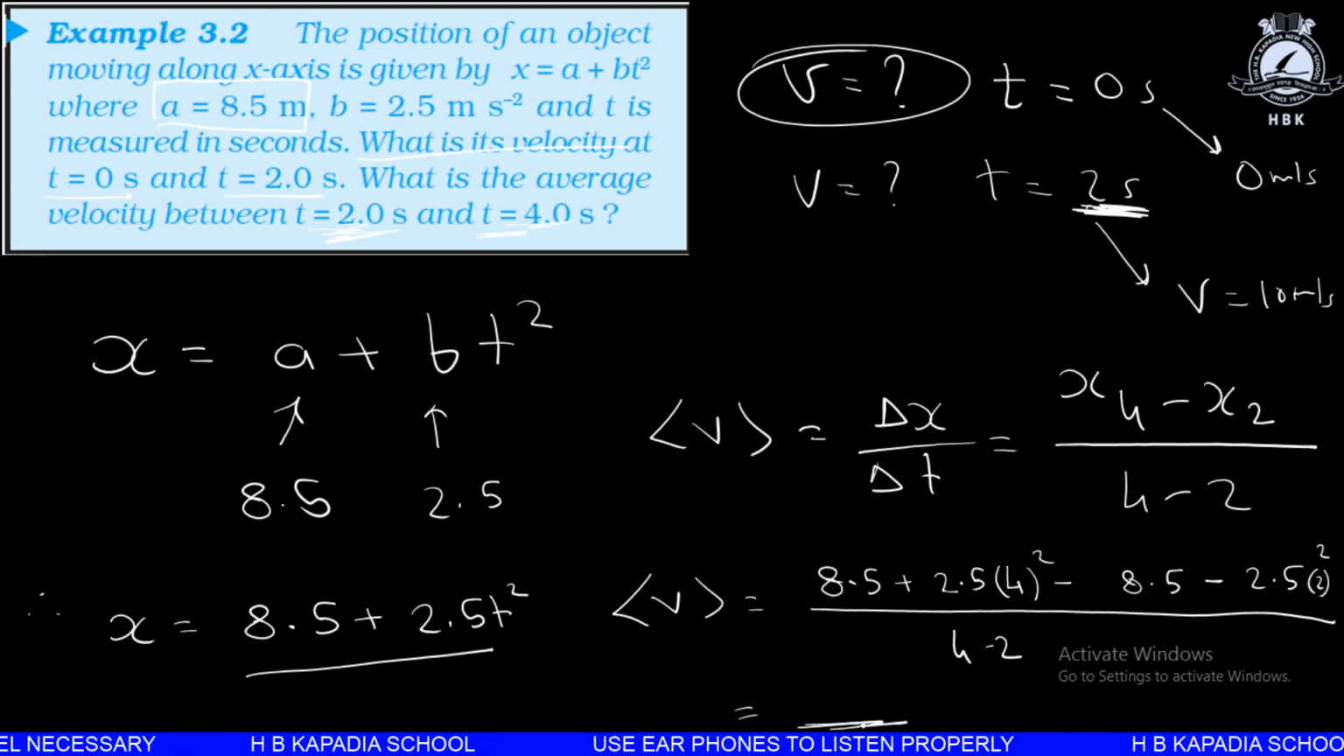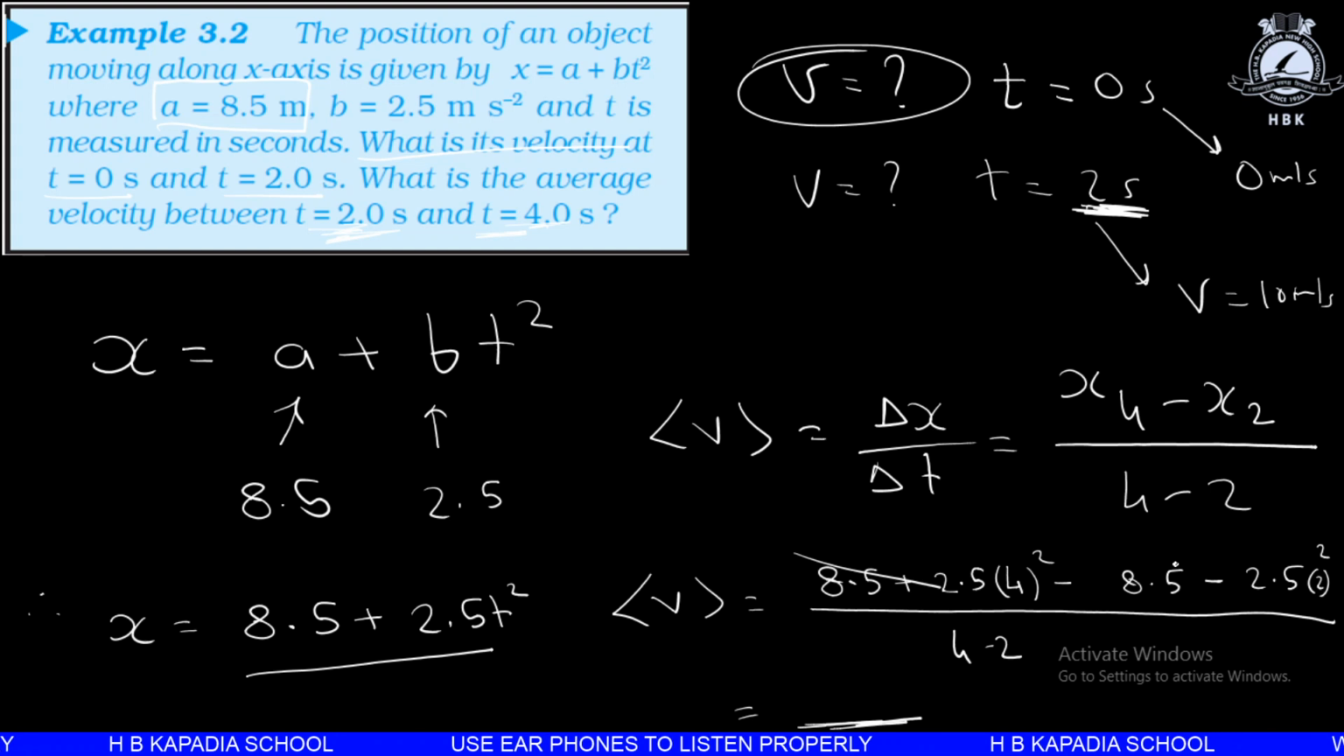So that will be your homework. Find out these values with the help of calculator, of course. The answer is found to be 15 meter per second. Actually the 8.5 will get cancelled out, 2.5 into 16 and 2.5 into 4. Just do it and tell me the answer in the comment section.